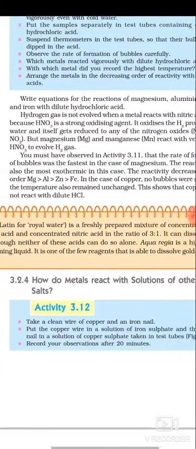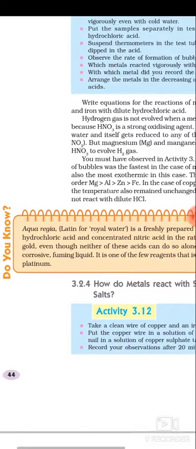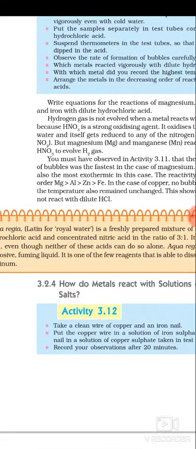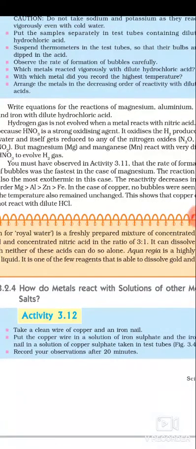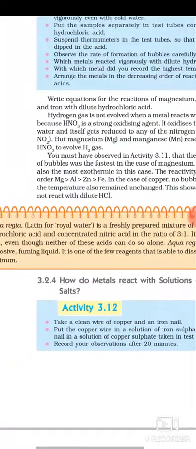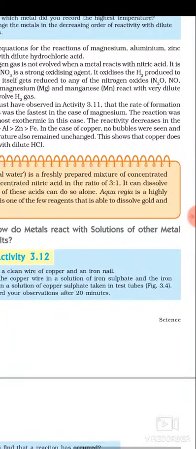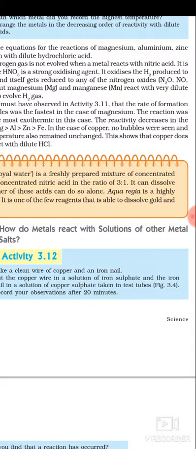Aqua regia is a highly corrosive fuming liquid. It is one of the few reagents able to dissolve gold and platinum, as we discussed already. So this is our topic of metals reacting with acids.